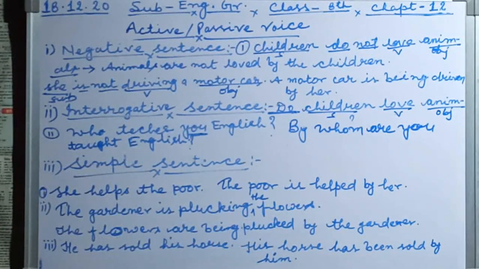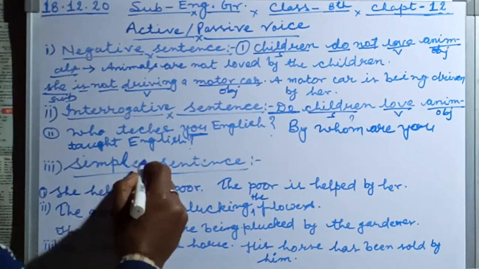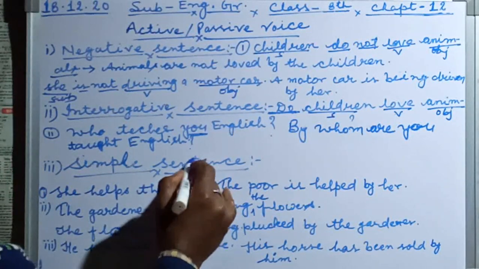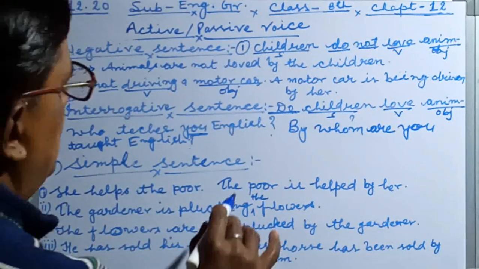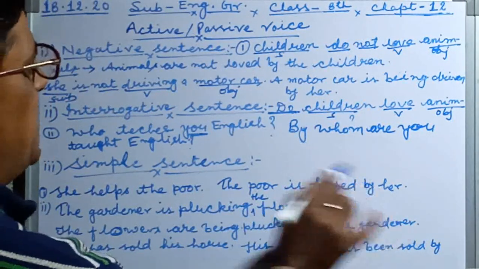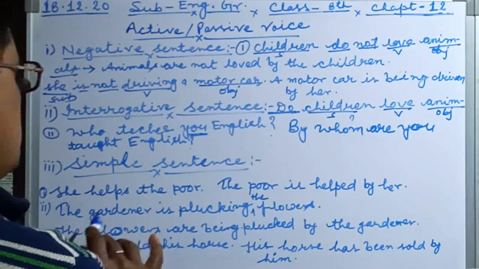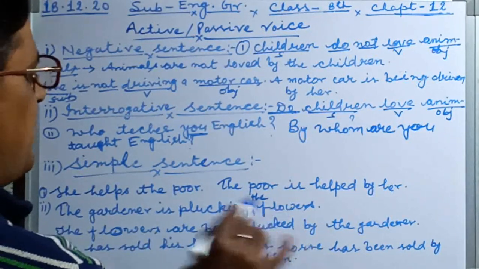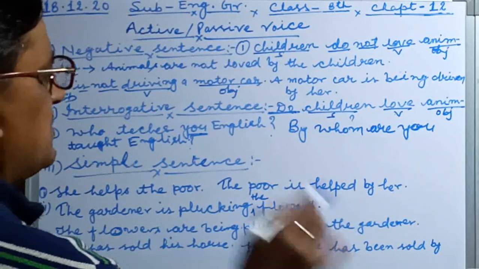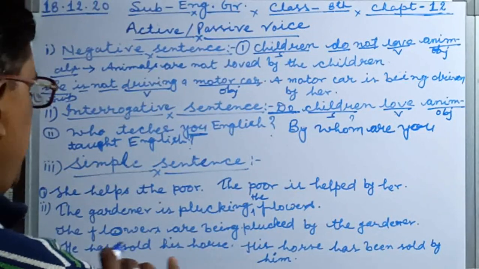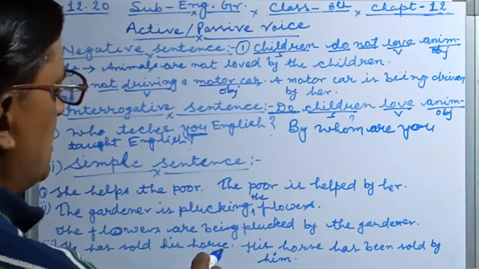Simple sentences. I have also taken some simple sentences for revision. Once more you can see: She helps the poor. The poor is helped by her. The gardener is plucking the flowers. The flowers are being plucked by the gardener. He has sold his horse.